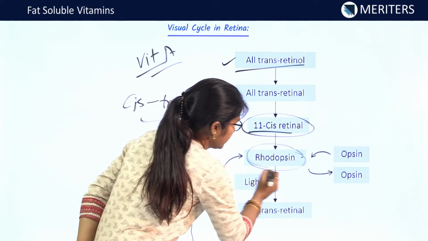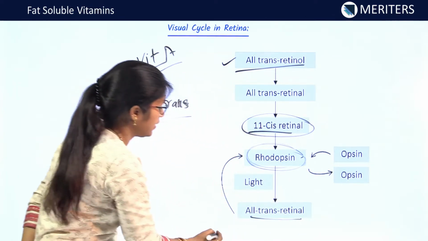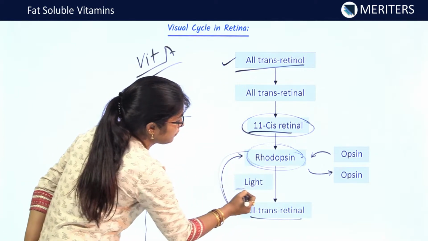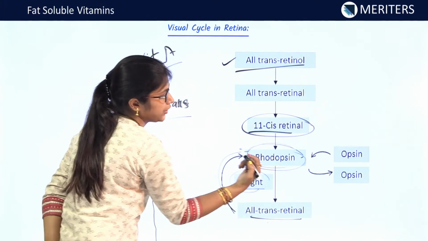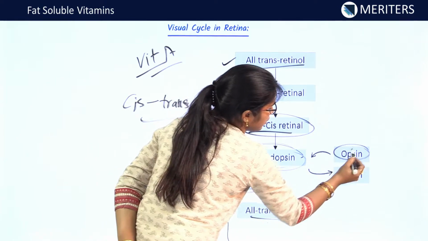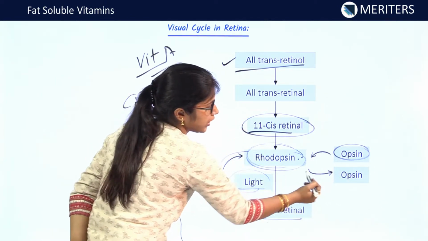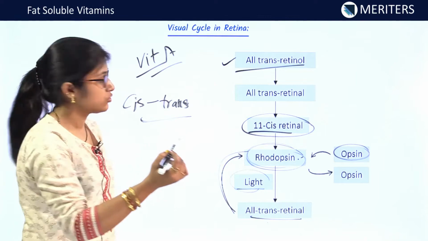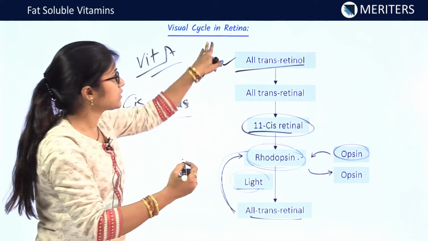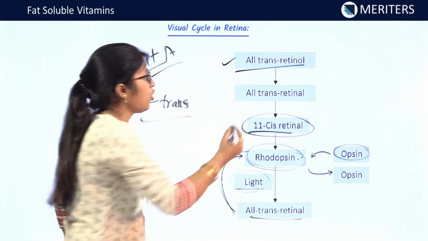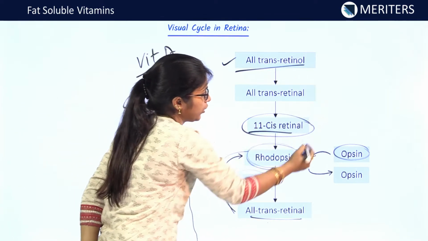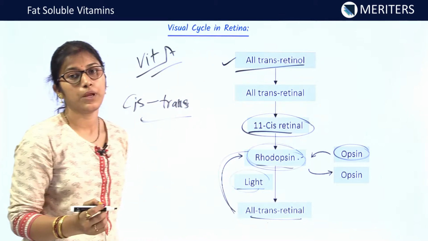This rhodopsin again changes to all trans retinal. This cycle continues in the presence of light. Rhodopsin to trans retinal, this cycle continues. Similarly, here opsin changes to rhodopsin, and here again opsin is given out. So this is a cycle. This is the visual cycle in retina in which vitamin A has an important role, because all this is vitamin A only, which is forming the rhodopsin, the visual pigment.